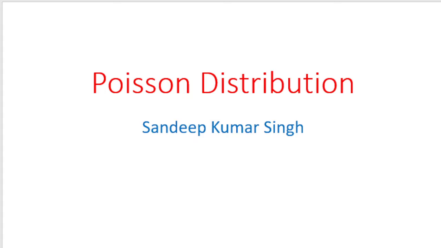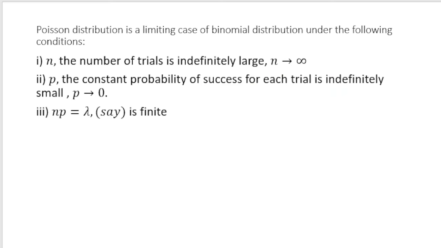Right? So let's start. First of all, the Poisson distribution can be taken as a limiting case of binomial distribution under the following conditions, and this is important. Sometimes they ask questions directly based on this. The first condition is that n, the number of trials, is indefinitely large, means n tends towards infinity. Second condition is P, the constant probability of success for each trial, is indefinitely small, means P tends to 0. And the third condition is NP, which is n into P, that we define as lambda, and this is known as the mean of the distribution.